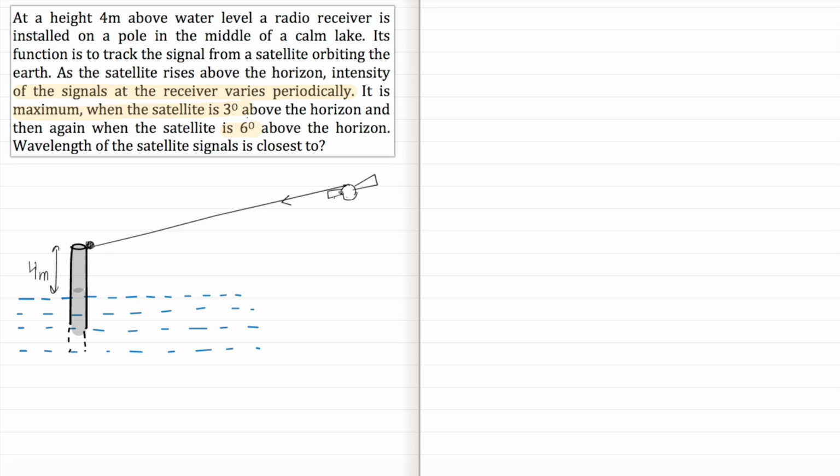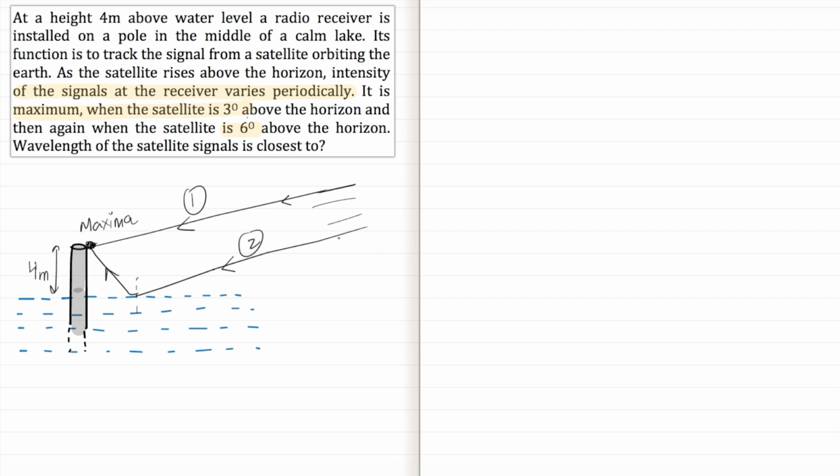So those two waves must be interfering. Now we cannot assume that the satellite is a point source which is radiating the light in radial direction. This satellite is very far away and it is above the horizon at 3 degree. We can assume that rays are almost parallel. So if we remove the satellite here, just drawing the rays from the satellite is more convenient. So rays are coming parallelly. One of the rays must be coming like this, reflecting from this water and then going to the receiver. So these are the two waves. This is wave 1 and this is wave 2, which must be coming and interfering at this point. And here we are getting maxima.